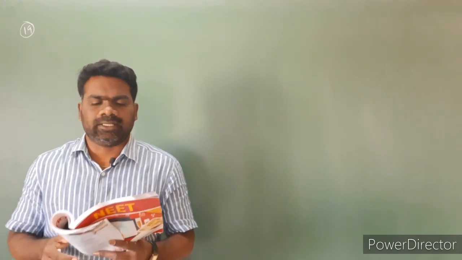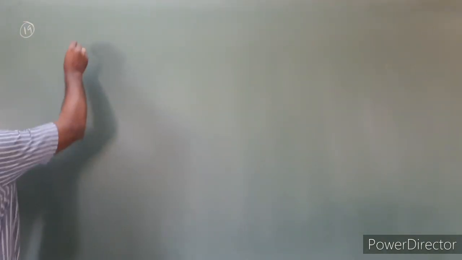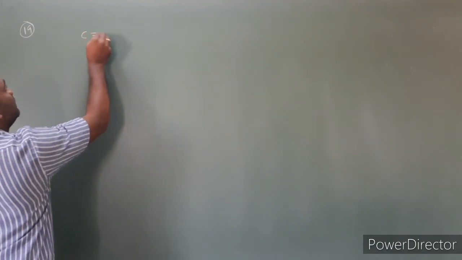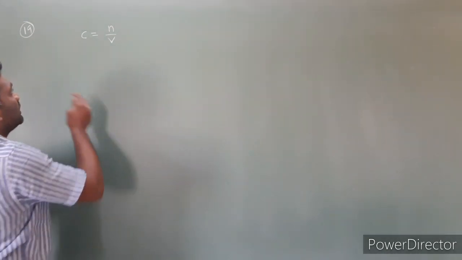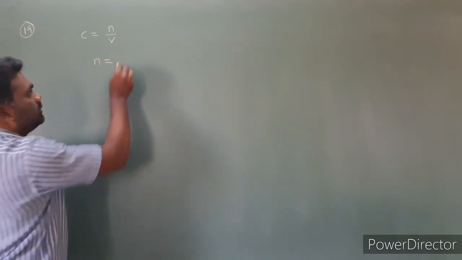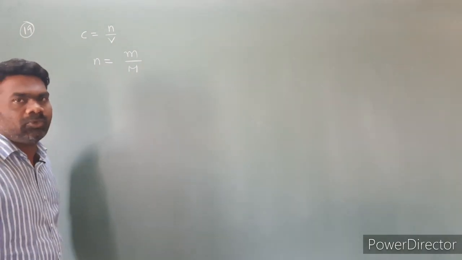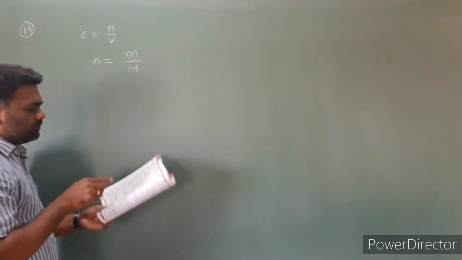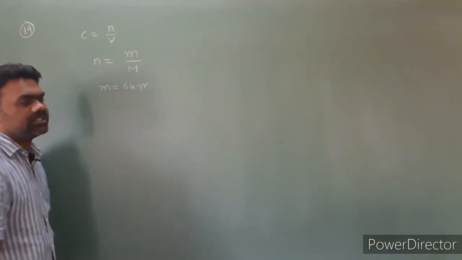Next, question number 19. The molar concentration of 64 grams of SO2 in a 4 liter flask would be. Here we have to find the molar concentration. We know the formula: molar concentration C is equal to n by V. First we have to find the number of moles. Number of moles is equal to mass by molar mass. The mass of SO2 is given as 64 grams.